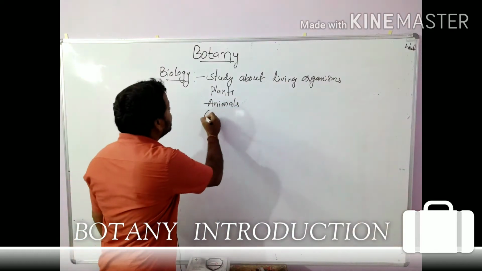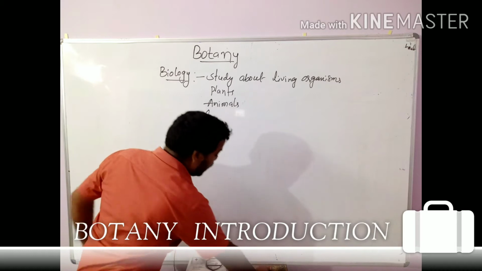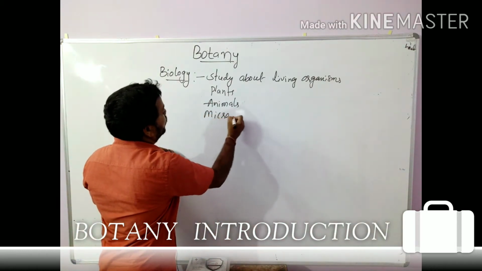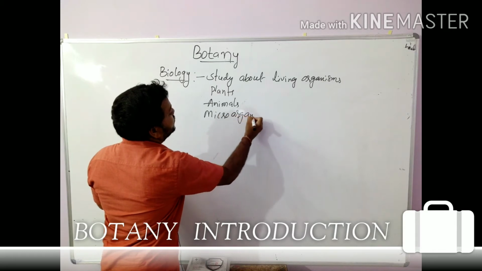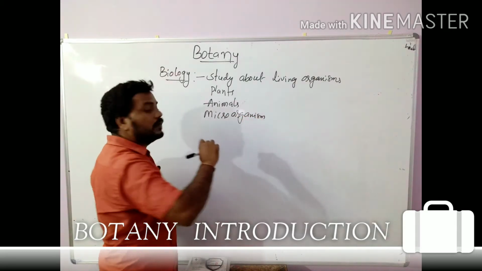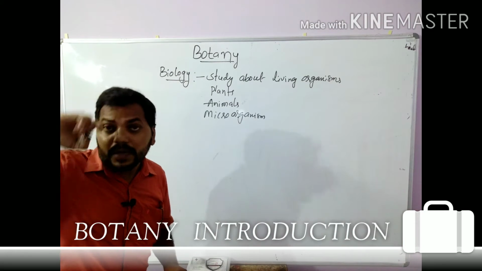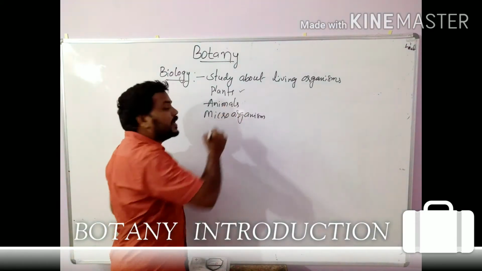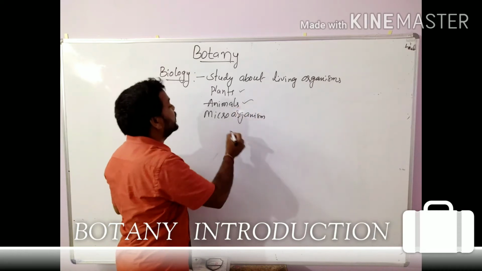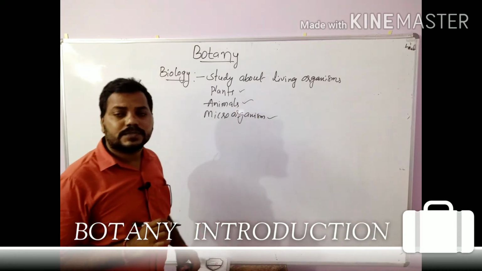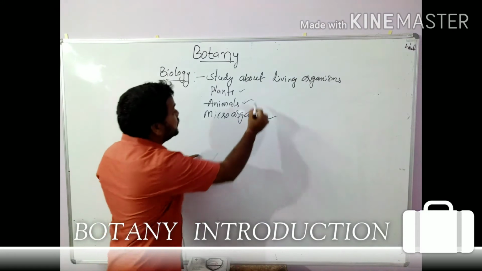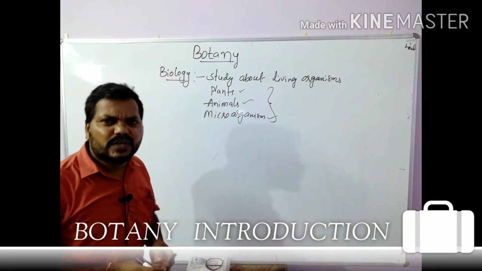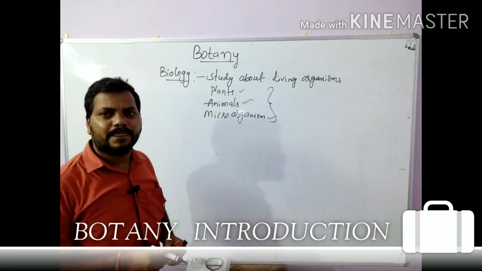The living organisms are microorganisms. Then the study about these 3 is known as biology. Up to 10th class you studied this only.